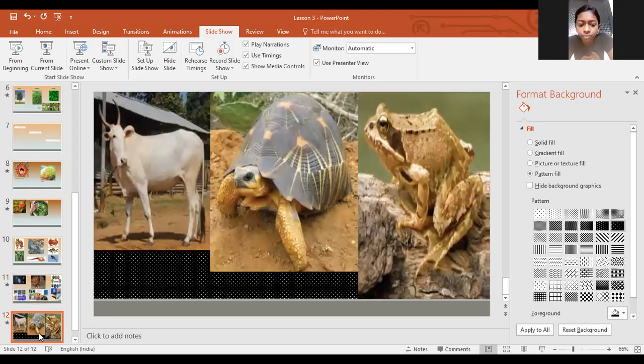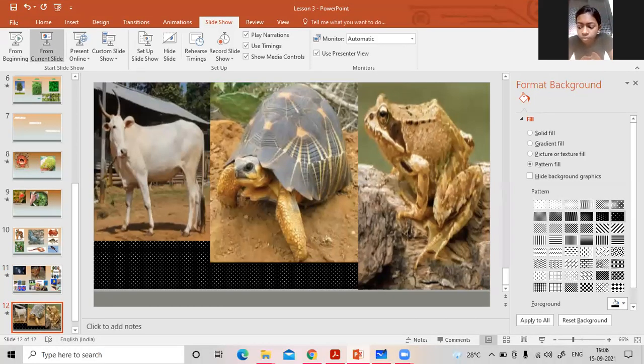Now the next classification is based on habitat. We know that some animals we can see on land, some on water, some both on land and water, and some in the air. Based on this, animals are again classified. The animals which you can see on land are known as terrestrial animals.